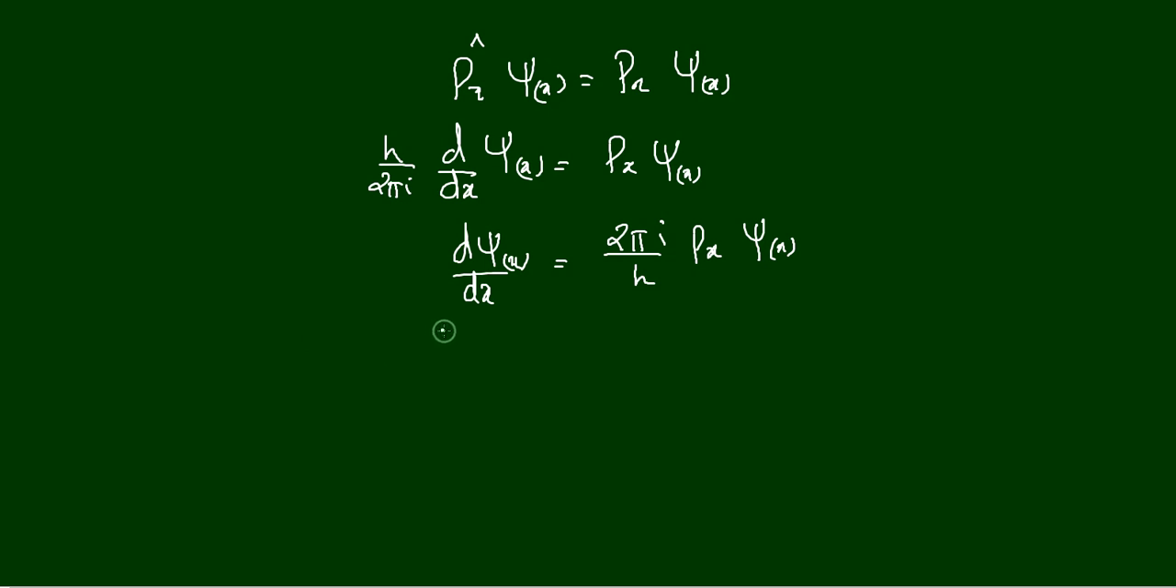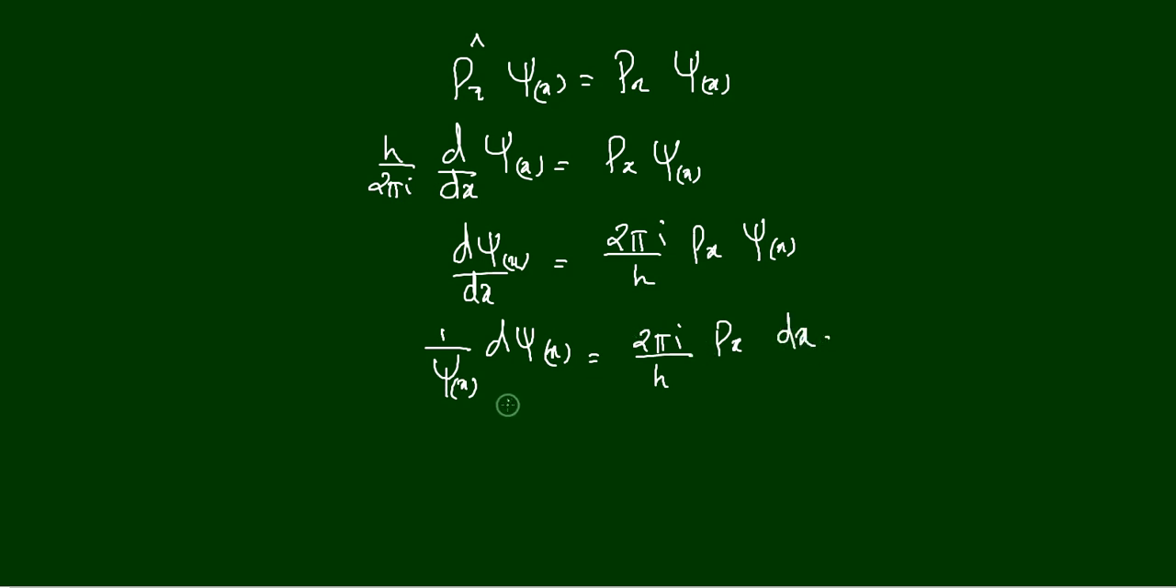1 divided by psi x, d psi x is equal to 2 pi i divided by h into px into dx. Okay, so I just rearranged this equation. Psi x is already brought here, so psi x is not there anymore. Sorry, so px and dx.